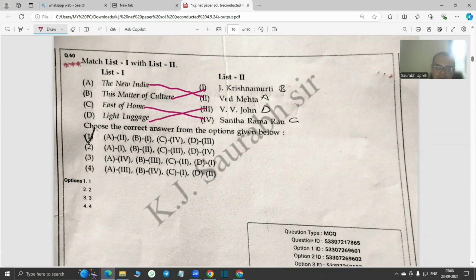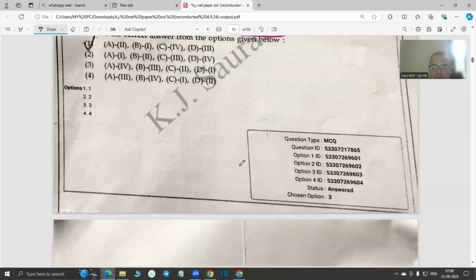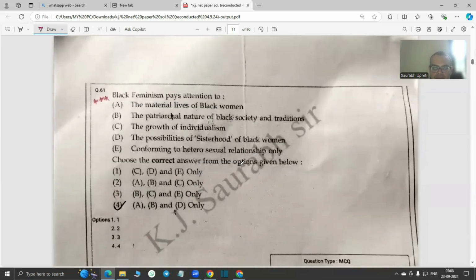So especially NET aspirants, again, I would request that you make short notes on these writers and write them down in your notebook. So it's going to really help you in your NET preparation.